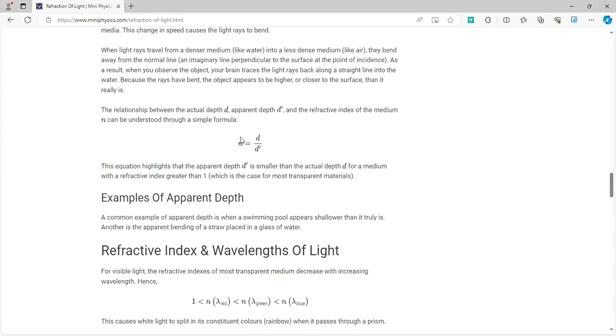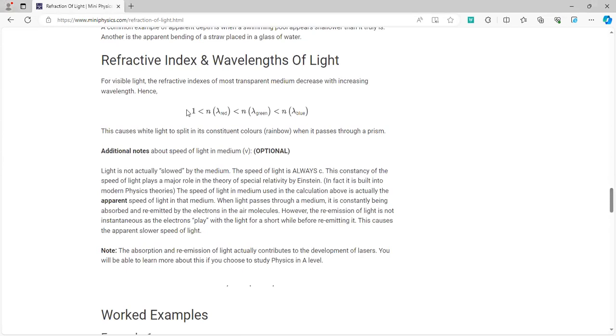Now this is the formula to calculate the apparent depth: the refractive index equals the ratio of the actual depth divided by the apparent depth. Now I'll tell you the relationship between the refractive index and the wavelengths of light. There is a mnemonic called ROYGBIV, which signifies red, orange, yellow, green, blue, indigo, violet. As you go from R to V, the wavelength of the light rays decreases.